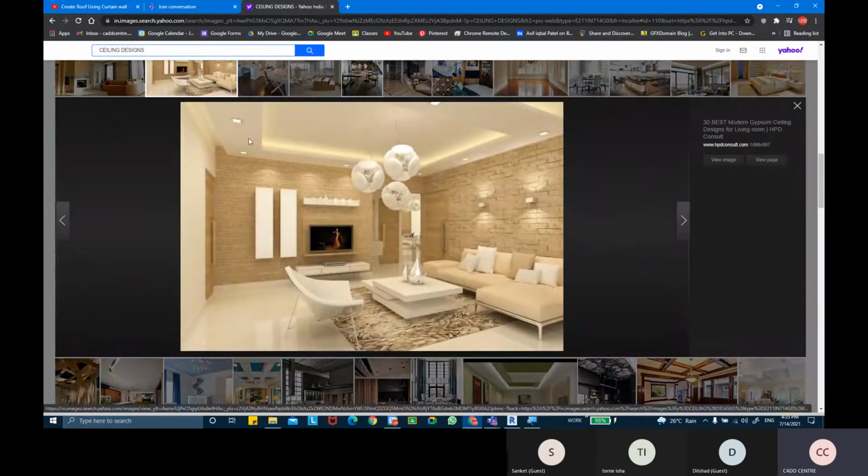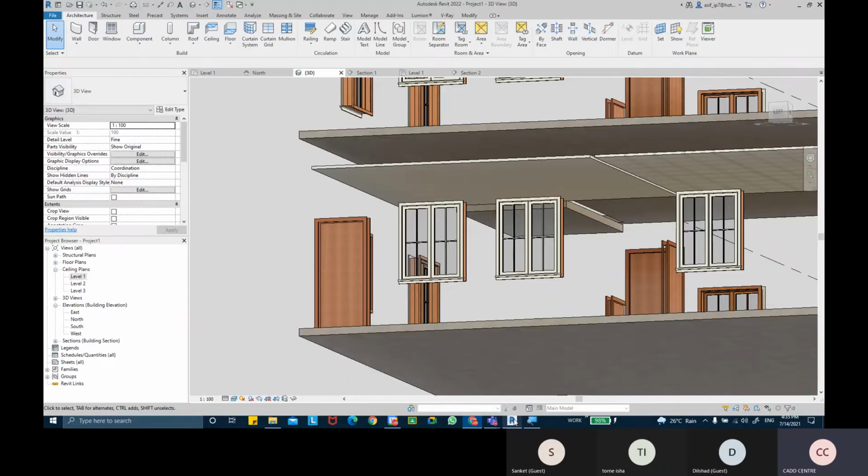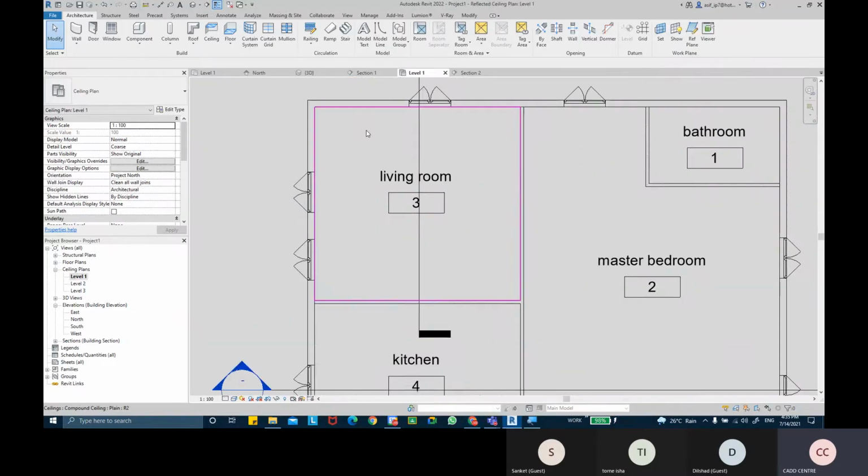Cool. So maybe I want to create this type of pattern for the living room. Now we already have a flat ceiling, we just want another drop ceiling. So I'm going to go back into my ceiling level, and I want to create it right over here in the middle, maybe a circular shape but dropped below the ceiling basically, the false ceiling.